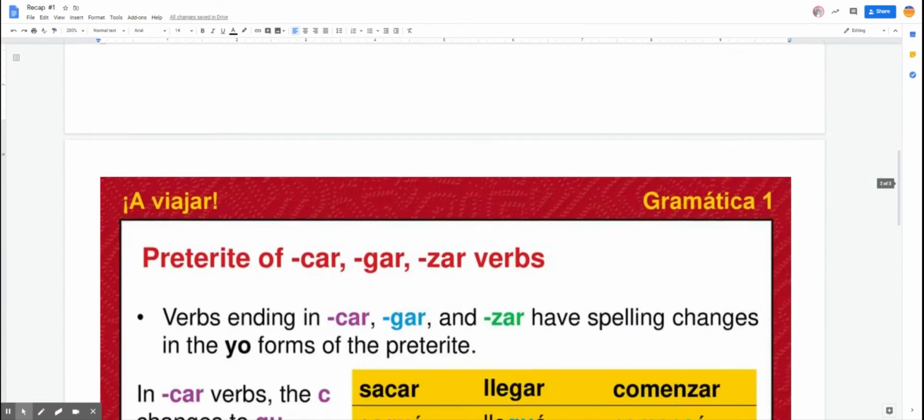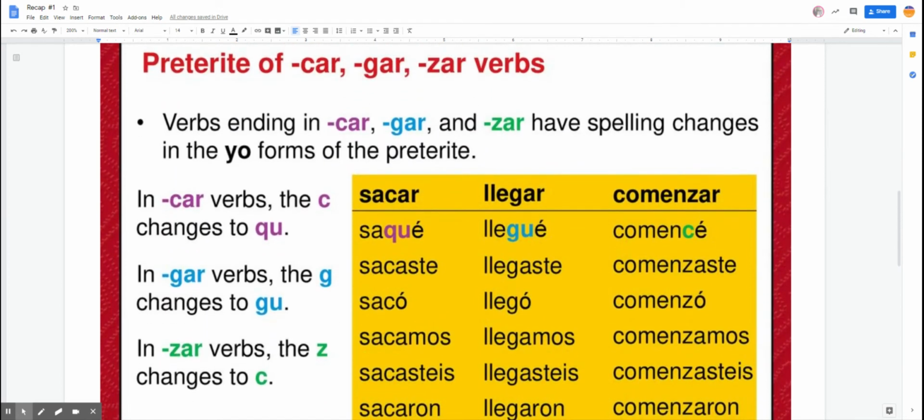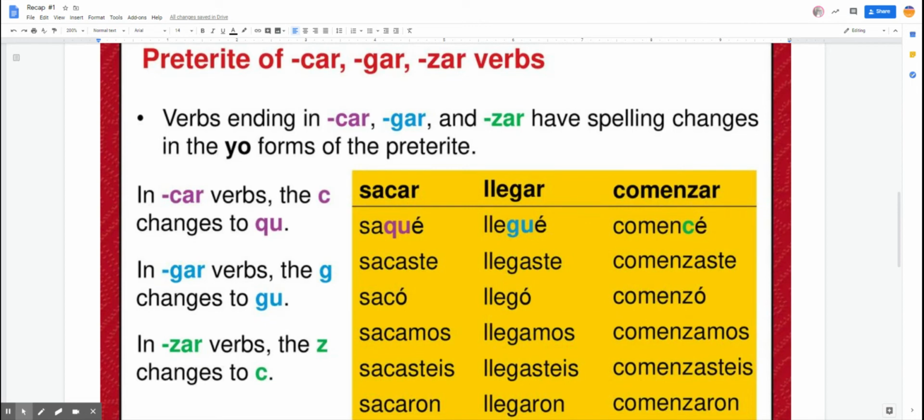Then, after 2 weeks of practicing with those, we talked about car-gar-zar verbs. Car-gar-zar verbs are verbs that end in car, gar, and zar. And the yo form is the only time that these spelling changes happen. So car verbs go to qué, gar verbs go to gué, and zar verbs go to cé.